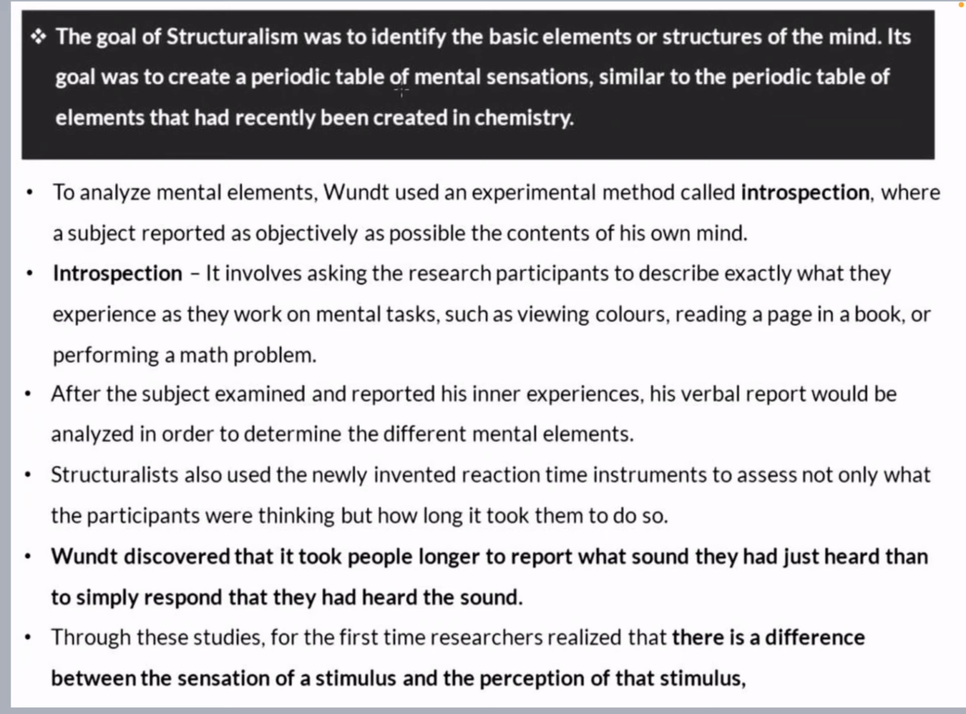The goal of structuralism was to identify the basic element or the structure of the mind, and its goal was to create a periodic table of mental sensations similar to the periodic table of elements. He said that as elements have a periodic table, the mind can have the same. If we classify that mental sensation and create a periodic table, then we can easily predict human behavior. But he forgot that human behavior is really very complex. It does not come from the mind alone, it comes from experience, it comes from some other needs. That was something which was really very hard to find.